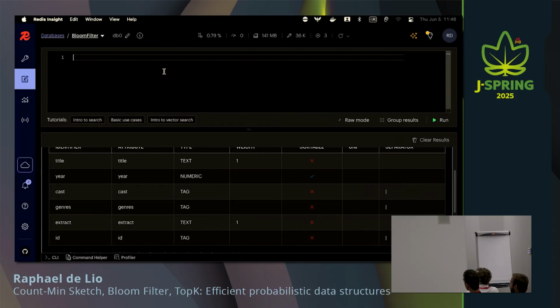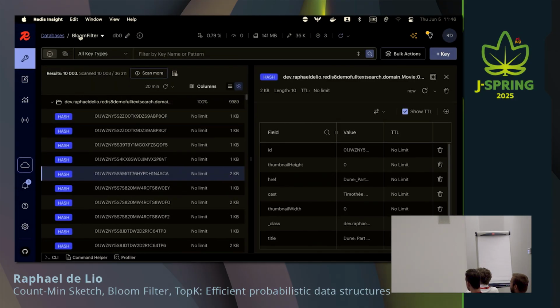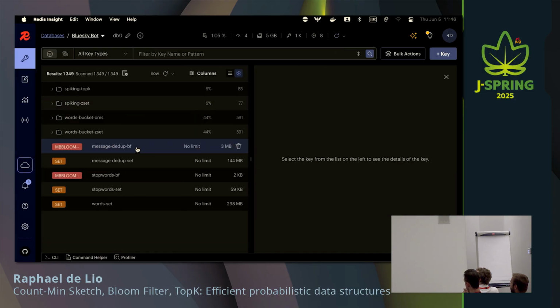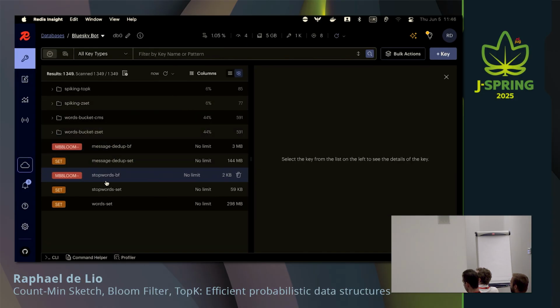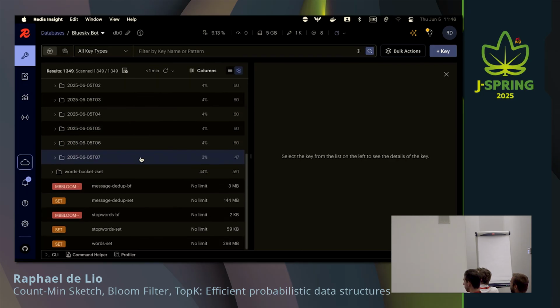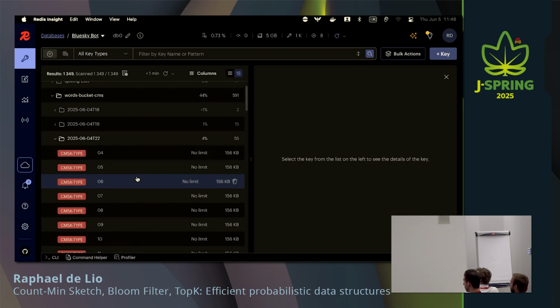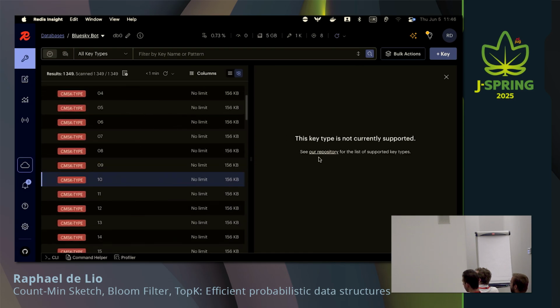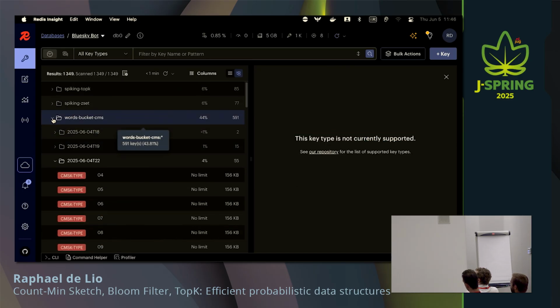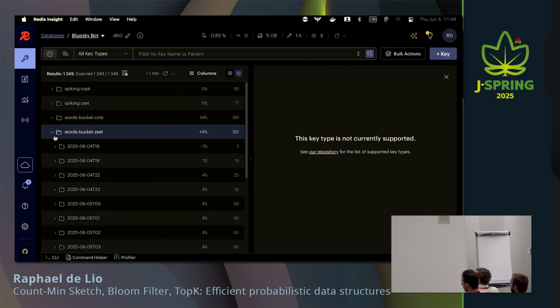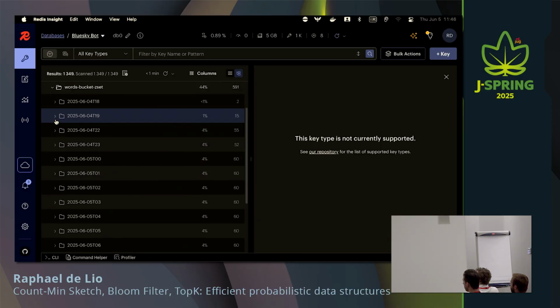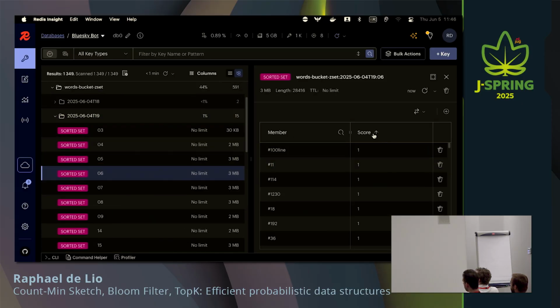Also, I wanted to show you this other application that is the Redis Insight. And inside of this application, let me change the database here. You can actually see all of the data structures that were created inside of Redis. And I could open one here, for example, the CMS, and let's open one at random here. And you can see that I cannot see what's inside of the CMS because probabilistic data structures are not supported here yet. But if I looked at a sorted set, for example, and I open one here, I could see the sorted set.